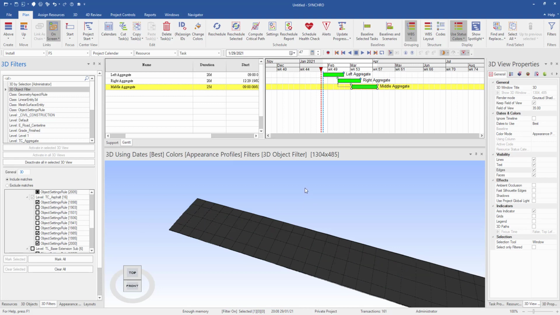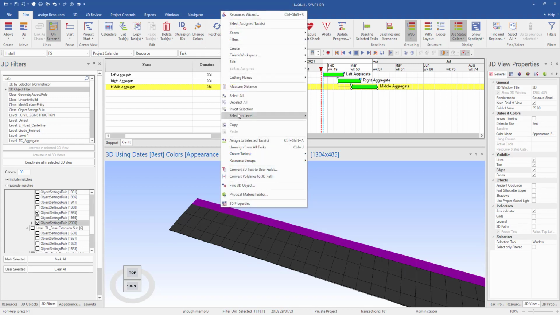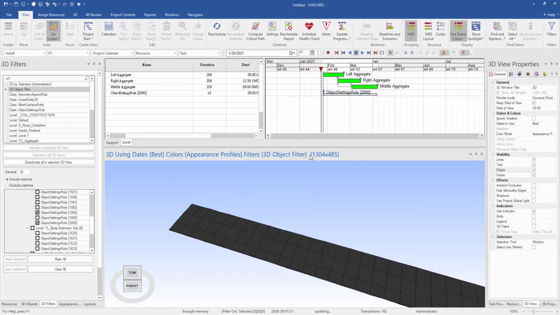Okay, so I do the same, selecting the left-hand side first, and then I create a task for 20 days.